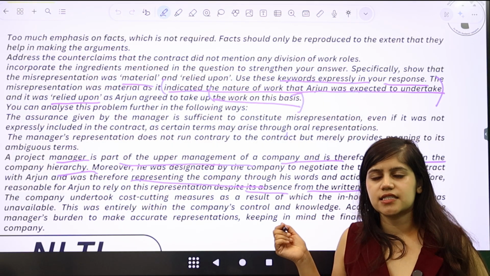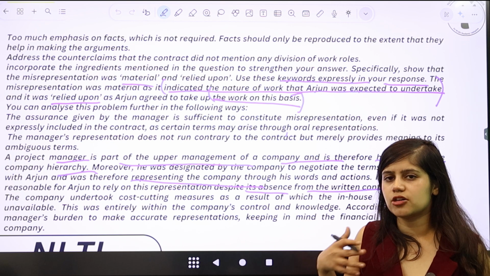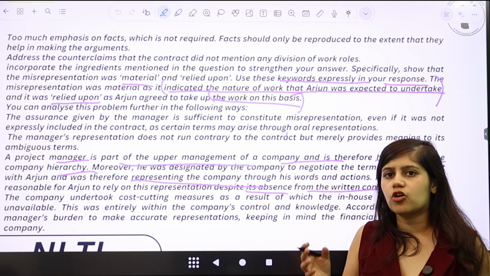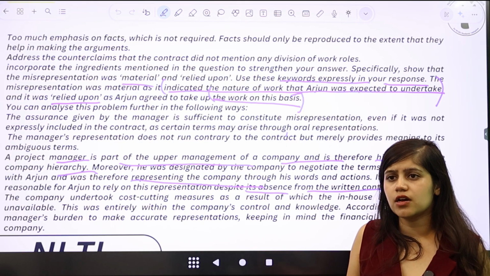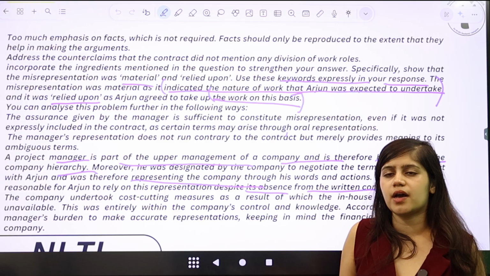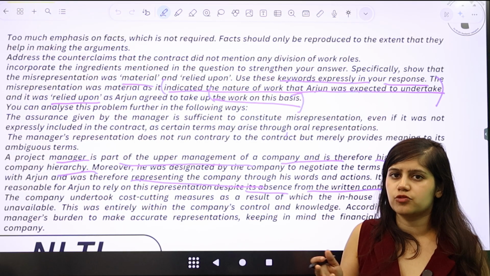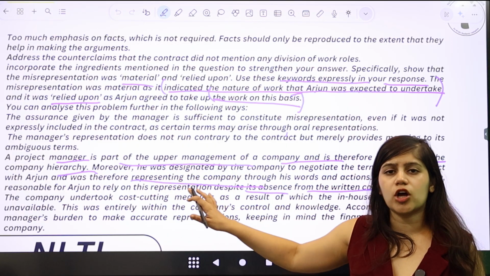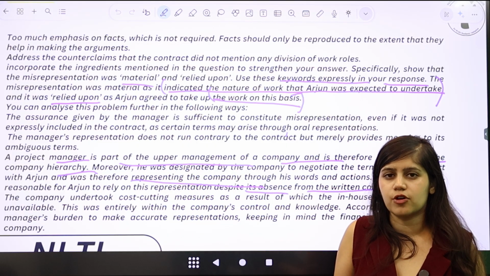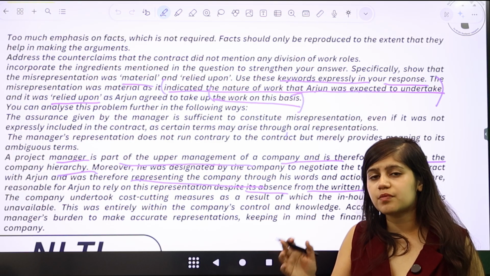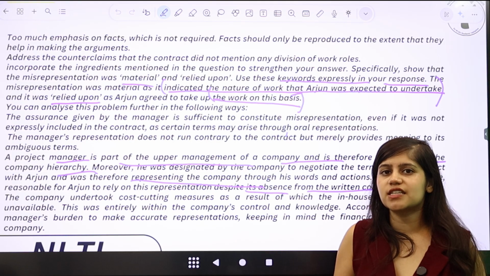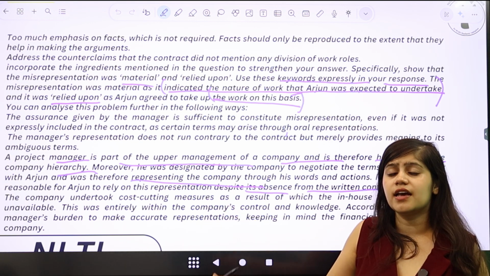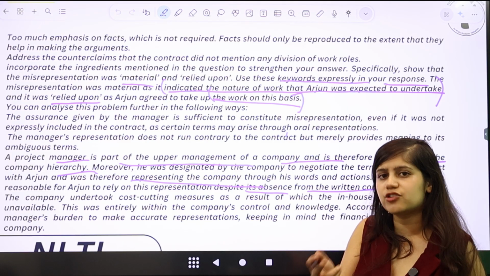What this answer key entails is that when you're seeing a question, you have to see into the practical nuances of that question. A contract does not mention specific division of work, but there is oral representation by a project manager as to how that work is actually to be done, right? Now, I have made this specific form of analysis just to show that the project manager is not a normal associate in that firm whose representation does not matter. A project manager is very, very important, holds an important position in that firm, and therefore the representation that he makes becomes extremely important, and it is very fair for Arjun to rely on such representation, right?